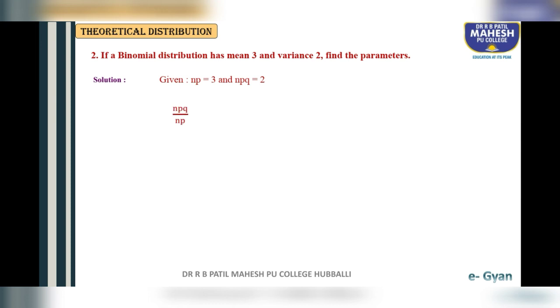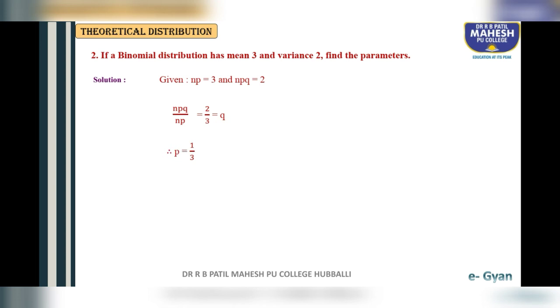Students, divide variance by mean. So npq divided by np equals 2 divided by 3. Here np and np cancel, and q remains. So the q value is 2 by 3.